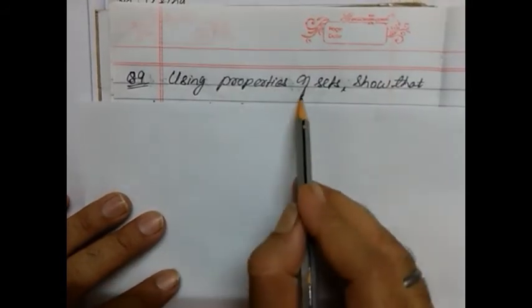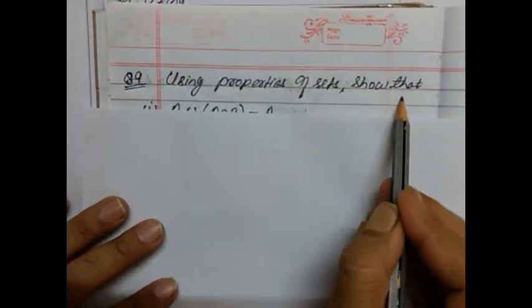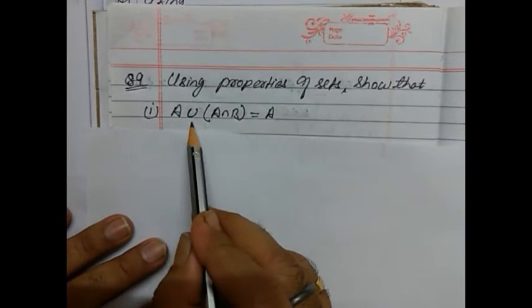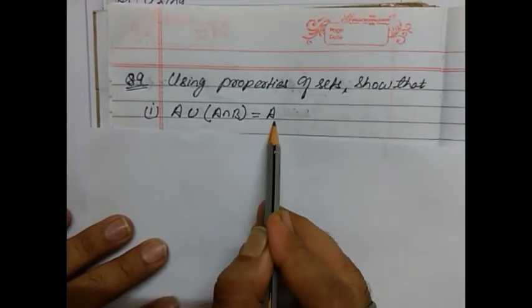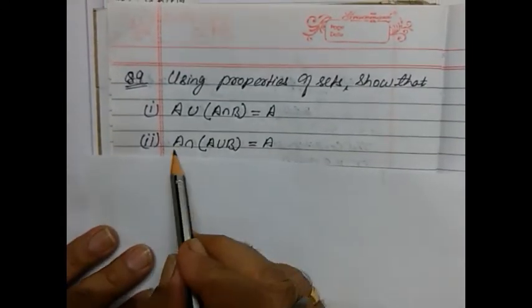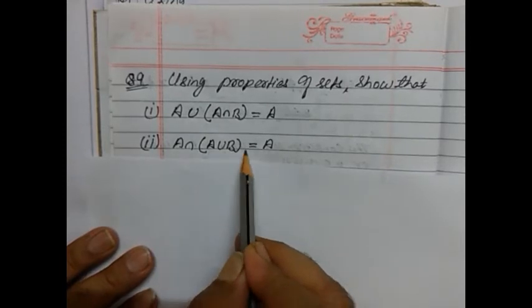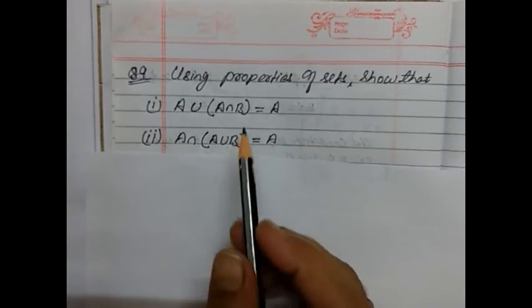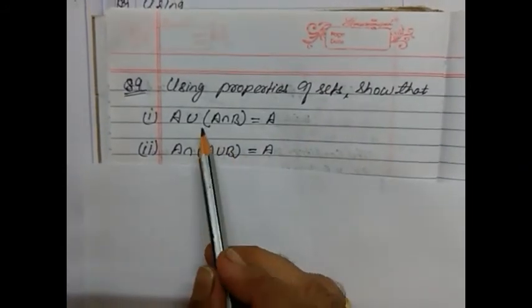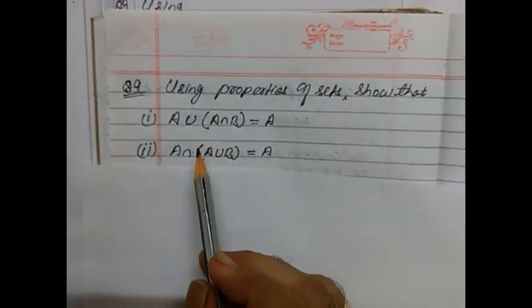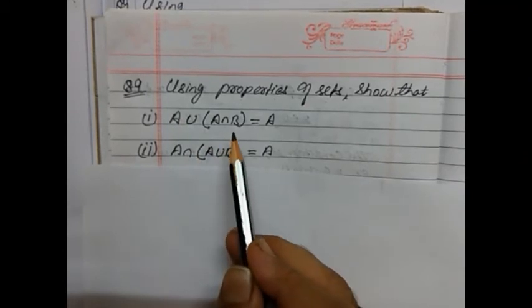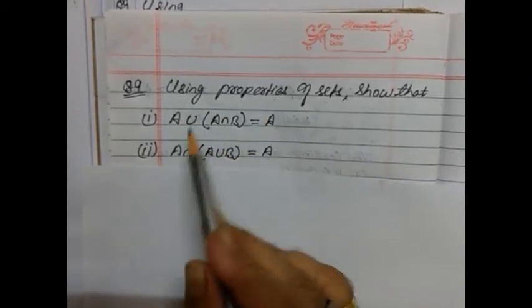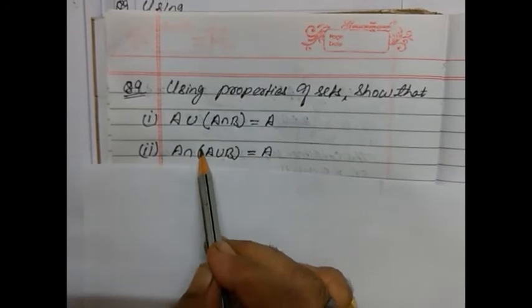Now we take up question number 9. Using properties of sets, show that A union of A intersection B is equal to A and A intersection of A union B is equal to A. Now in both cases we are going to again use that same property. If A is a subset of B and B is a subset of A, then A is equal to B. The same property we will use for each case.